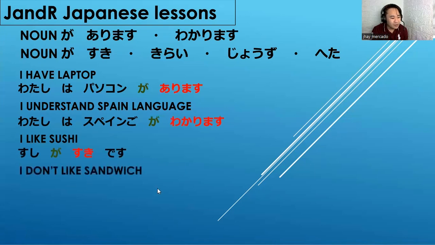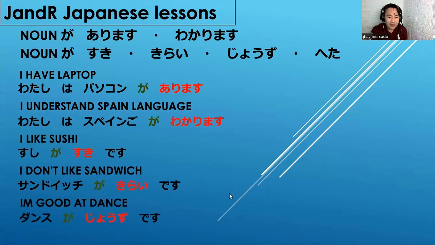Next, I don't like sandwich. Sandwich ga kirai desu. I'm good at dance. Dance ga jozu desu. Then I'm poor at cooking. Ryori ga heta desu. So where you are weak, put the particle ga after the noun, then the adjective heta. Okay minasan, so always particle ga po ang ilalagay natin.